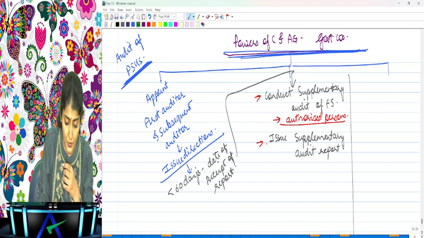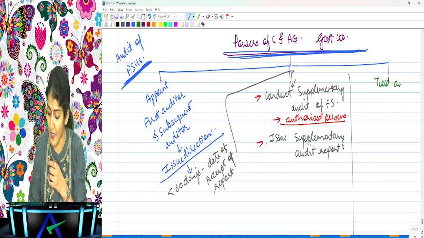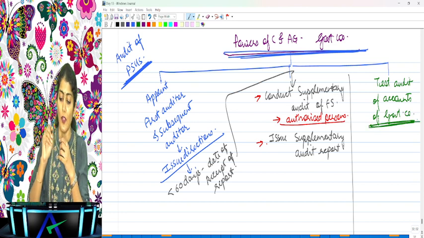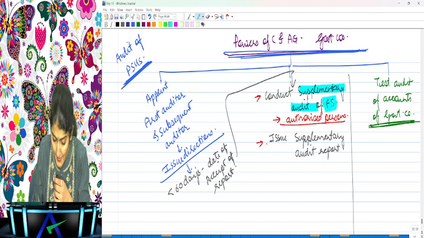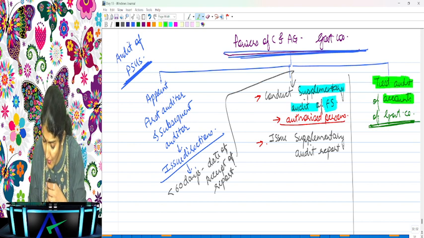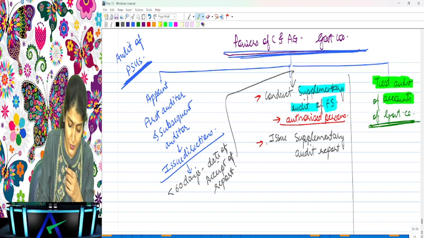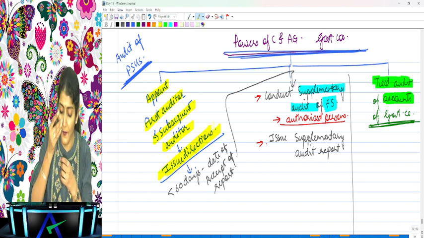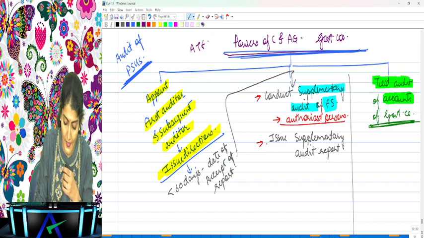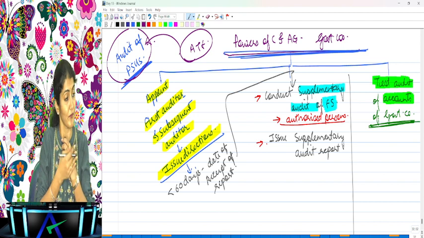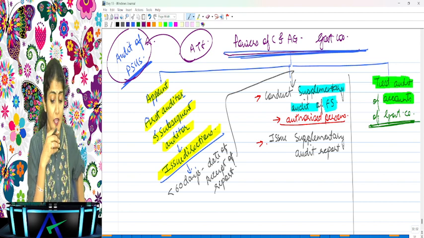And in addition to this, in case of government companies, CNAG has the power to conduct the test audit of the accounts of the government company. So look at the beauty of these sentences. Supplementary audit of financial statements, test audit of the accounts of the government company, and in addition to that, appoint the first auditor, subsequent auditor, and issue directions to this auditor. And when I come to the PSU chapter, this is an ATF question over there: powers of CNAG in case of the government company.